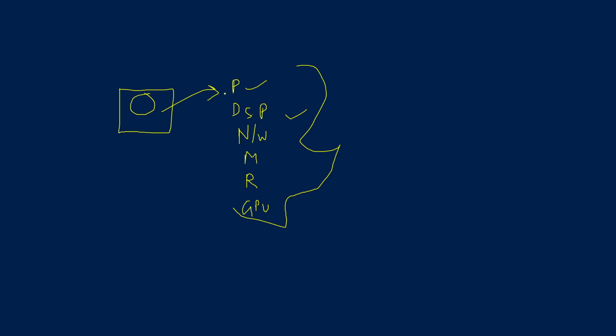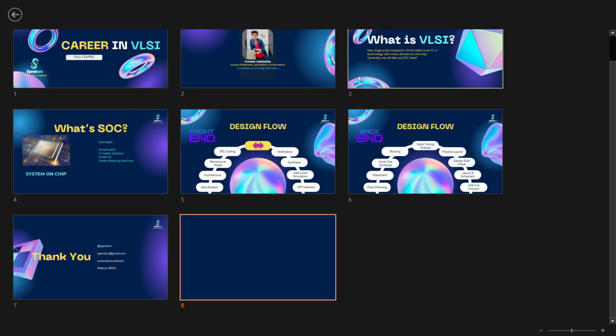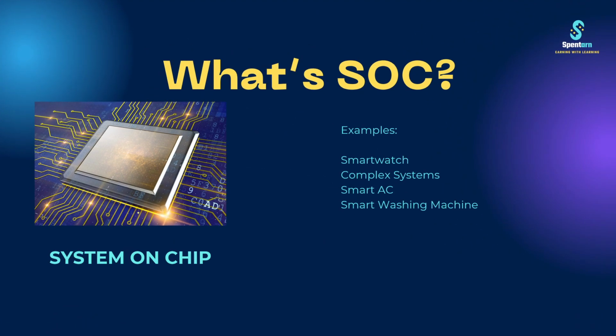We are integrating various components on a single chip. That is VLSI, and the chip is known as a system on chip. Now let's move back to our slide where we were. We have discussed what a system on a chip is: different components on a single chip. Examples are smartwatches, complex systems, smart AC, and smart washing machines. Wherever the word smart comes, that would contain a system on a chip, or SOC.